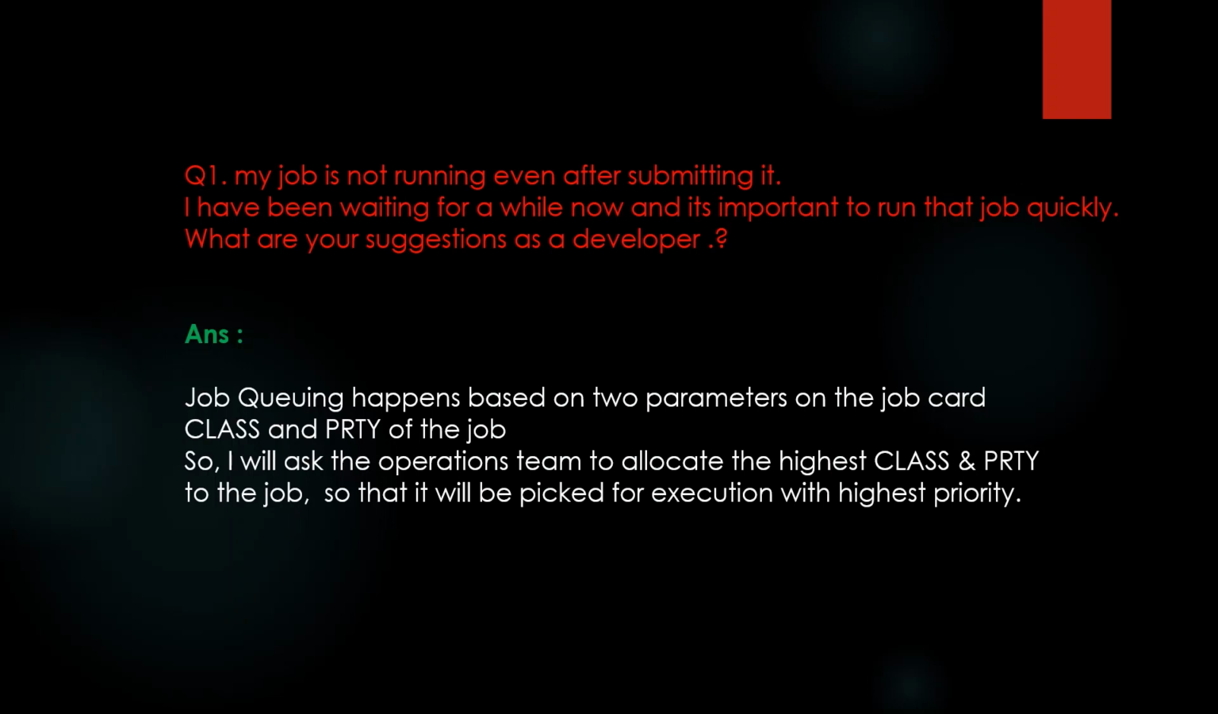Job queuing happens based on two parameters on the job card, class and priority of the job. So I will ask the operations team to allocate the highest class and priority to the job so that this will be picked up for the execution with highest priority.